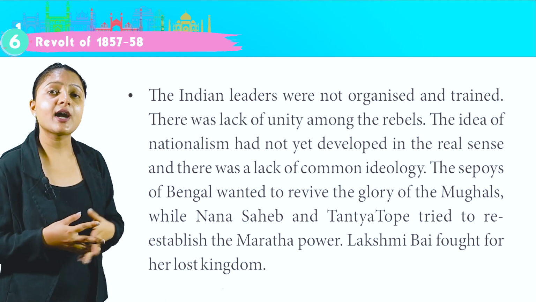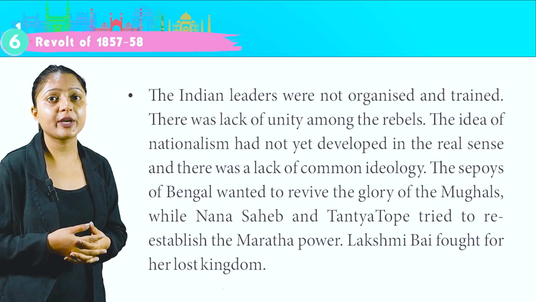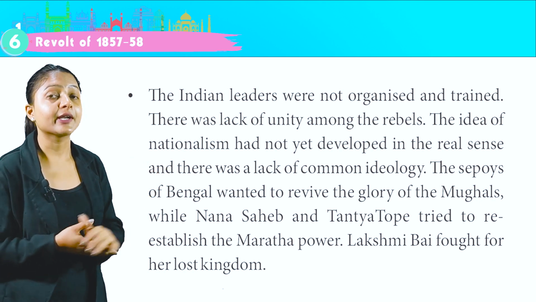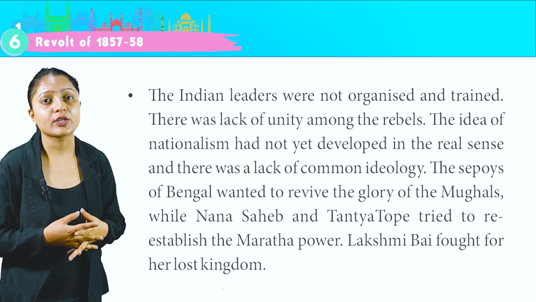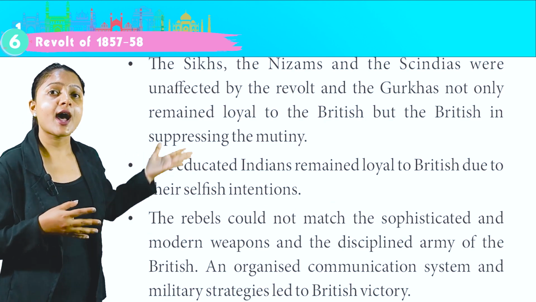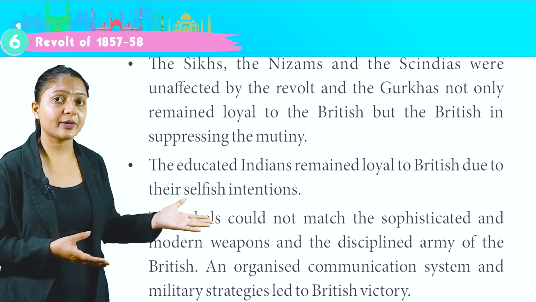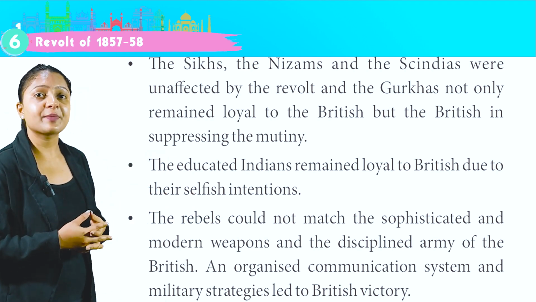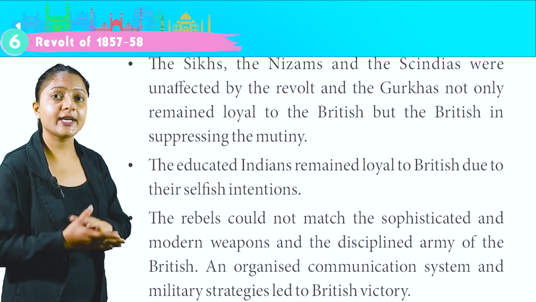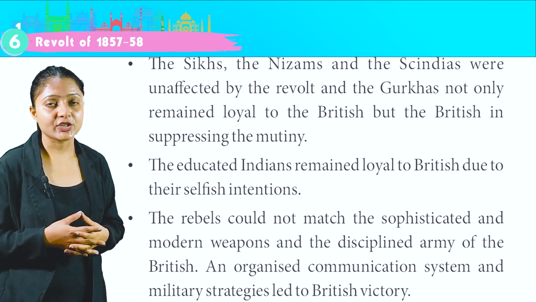The sepoys of Bengal wanted to revive the glory of the Mughals, while Nana Sahib and Tatya Tope tried to re-establish the Maratha power. Lakshmi Bai fought for her lost kingdom. The Sikhs, the Nizams and the Sindhiyas were unaffected by the revolt, and the Gurkhas not only remained loyal to the British, but helped the British in suppressing the mutiny. The educated Indians remained loyal to the British due to their selfish intentions.